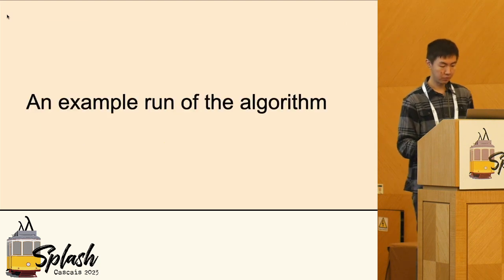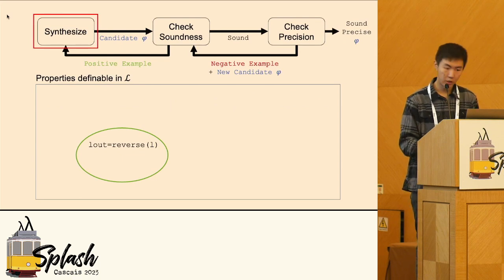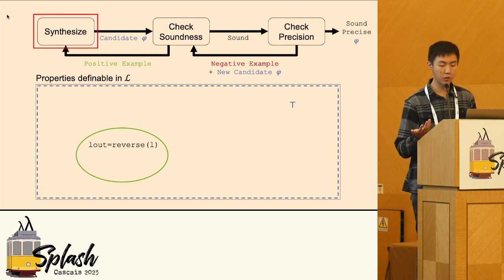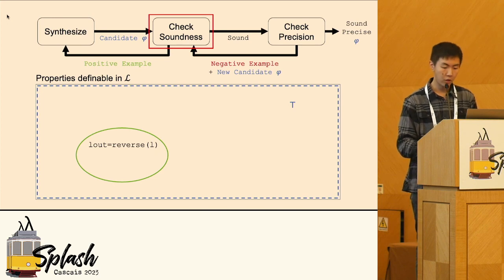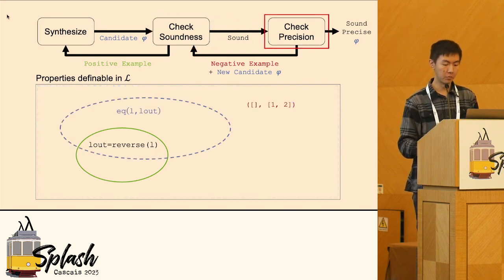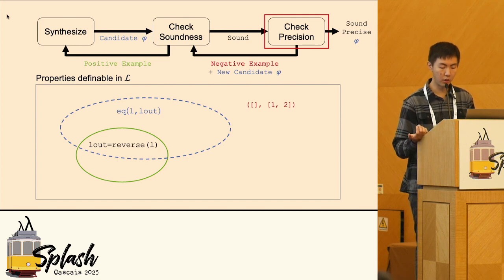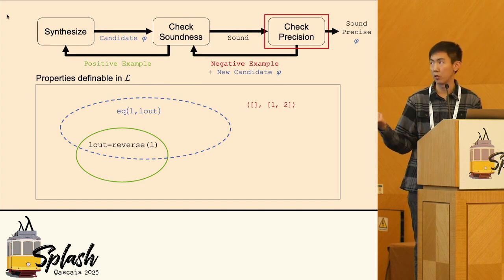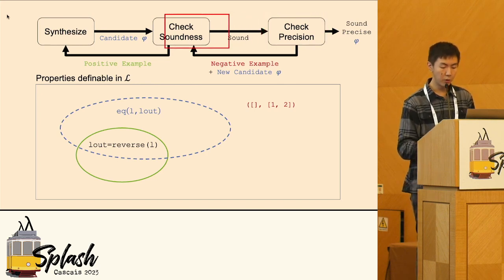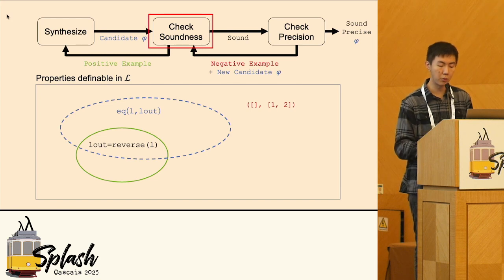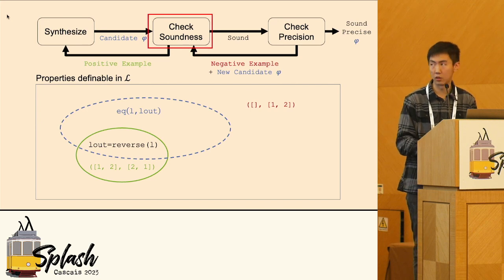Let's see a running example. First, we synthesize a candidate, and we find the sound property true, which holds for every program, and move to the soundness check. The check says the property is sound, and we move to the precision check. The precision check returns a new candidate saying that the input list and output list must be the same, with a negative example where the input list is empty and the output list is 1,2. It moves back to the soundness check, but it fails with a new positive example with input list 1,2. Then it goes back to synthesis.